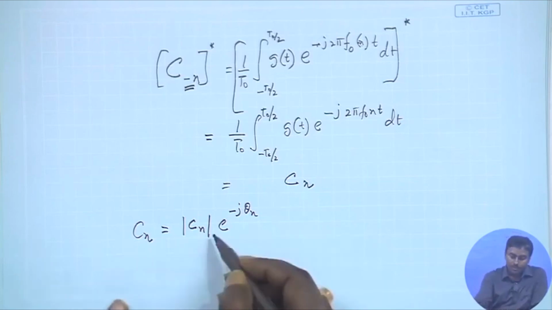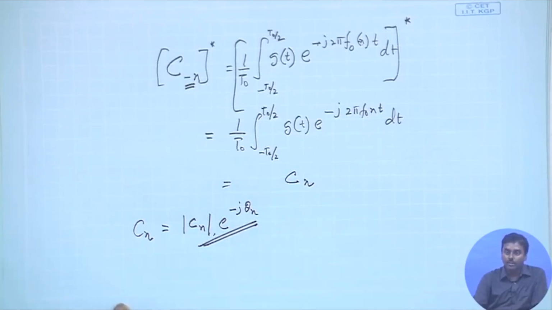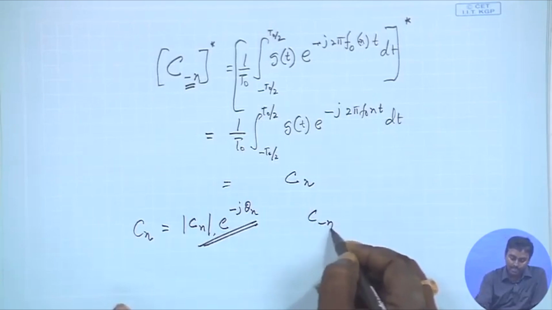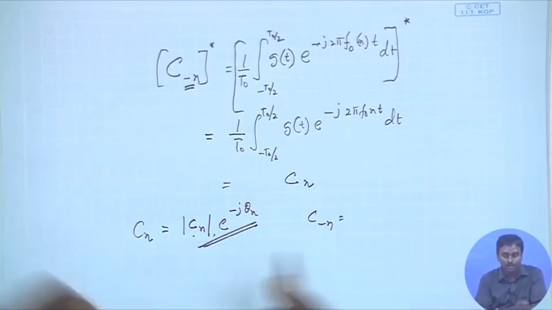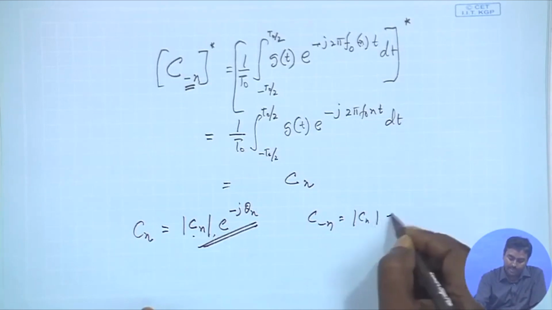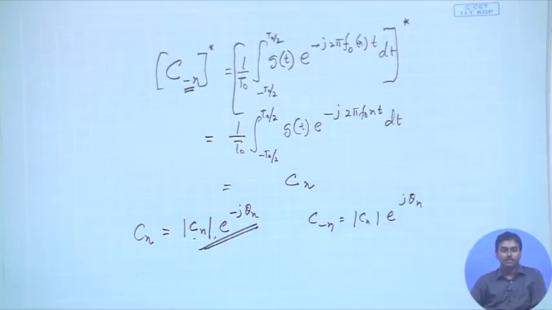Okay. So, if this is the case, what must be the complex conjugate of that? So, C minus n must have the amplitude remaining the same because it is a complex conjugate. So, it must be mod Cn, and this will be just conjugated. So, e to the power minus j theta n, complex conjugate will be plus theta n.